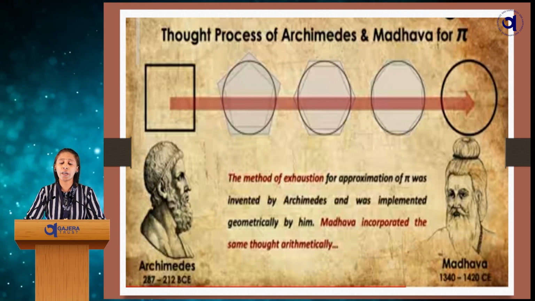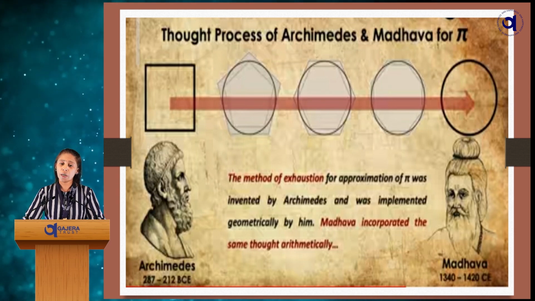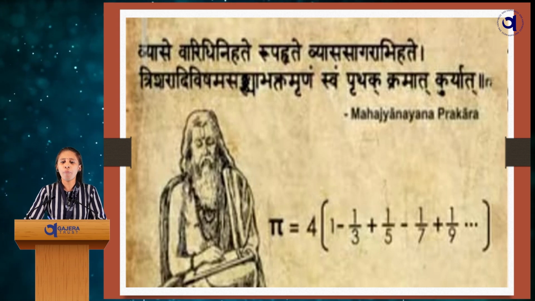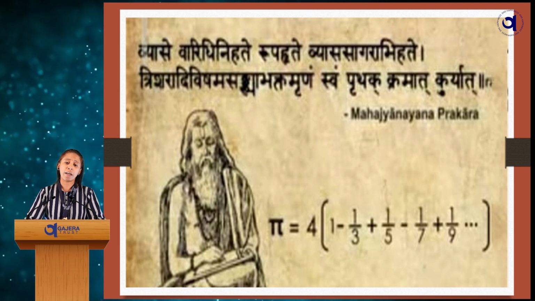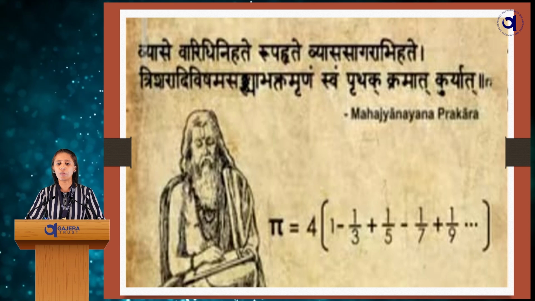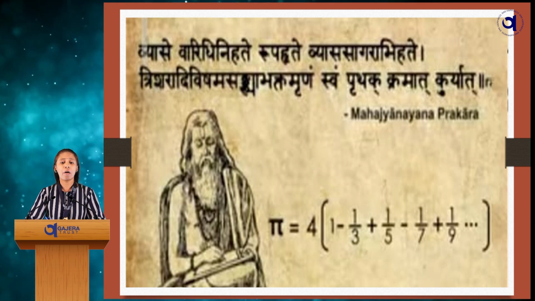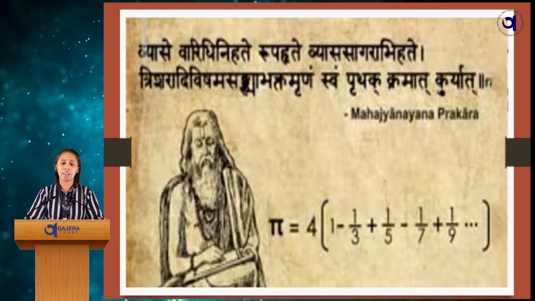But Madhavacharya proved it in the arithmetical way. In the Mahayagnam Prakara, he clearly mentioned the value of pi as 4 multiplied by an infinite series. So here is the value which matches the present day pi value, approximately the same.